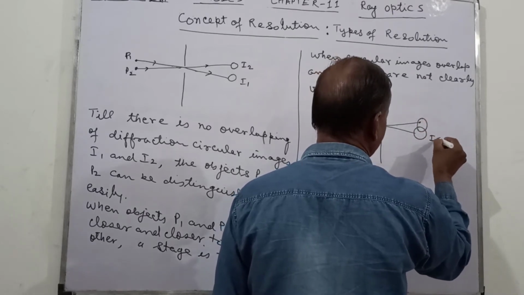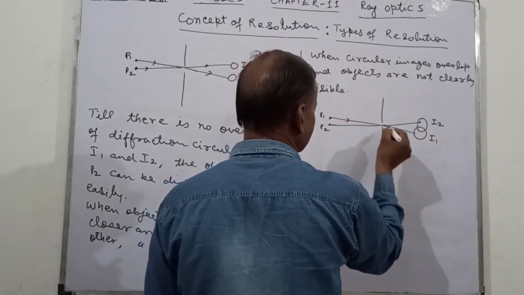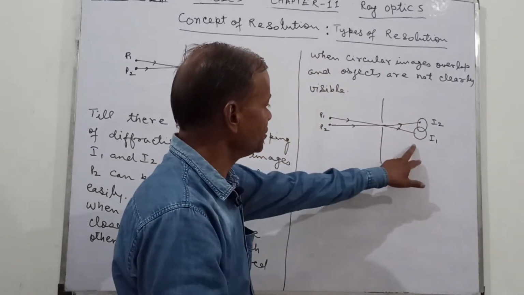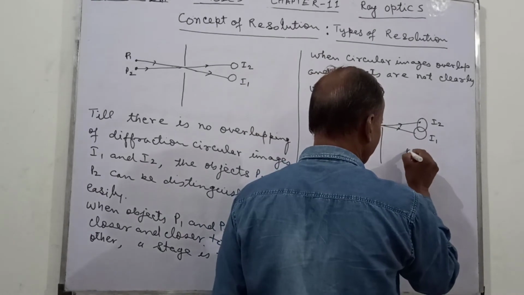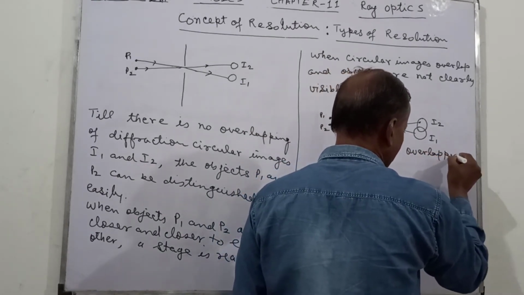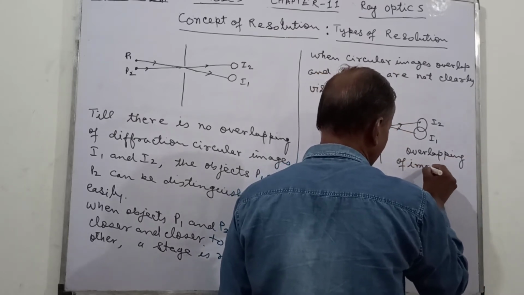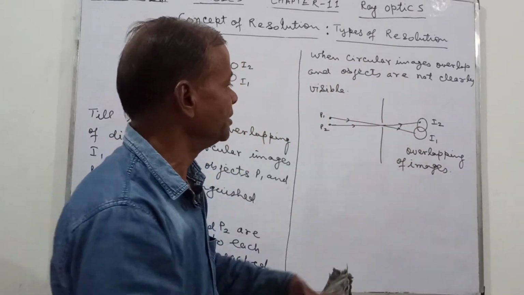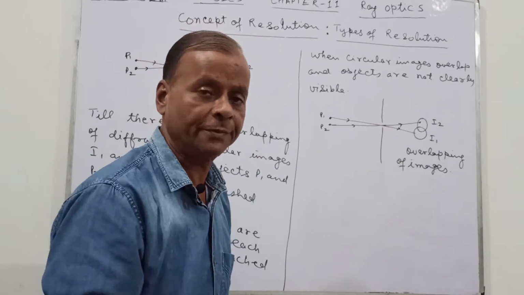Now this is I1 and this is I2, and now there is overlapping of the images. So when there is overlapping of the images, then these objects P1 and P2 are not clearly visible.